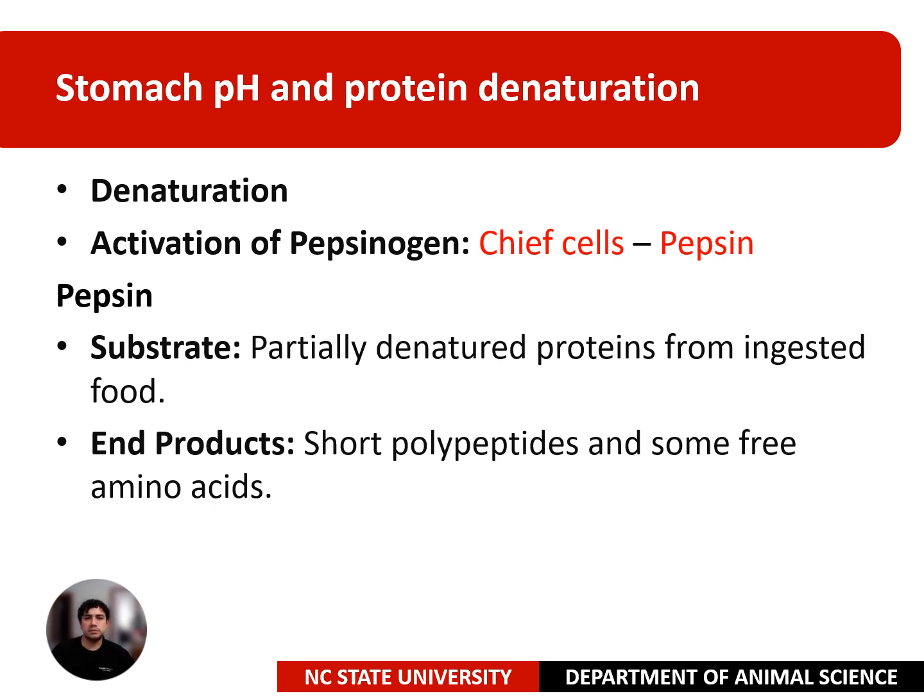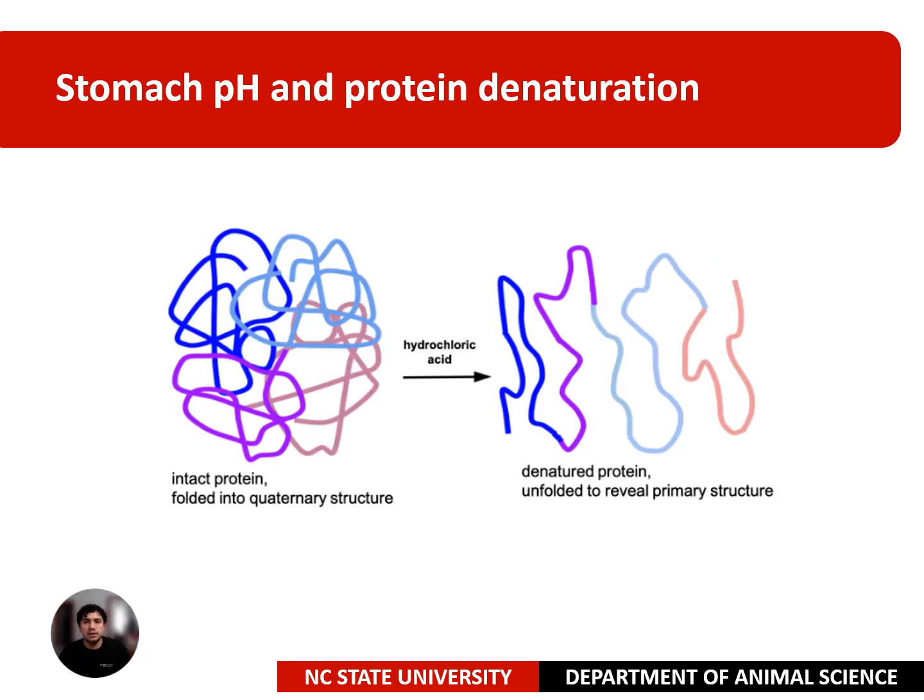As I mentioned before, the acid and pepsin break down proteins into polypeptides, but we need to understand that these enzymes are not activated until there is a mechanistic process that helps to activate them to break down proteins. In this figure, we can see a little bit about the denaturation of the protein.